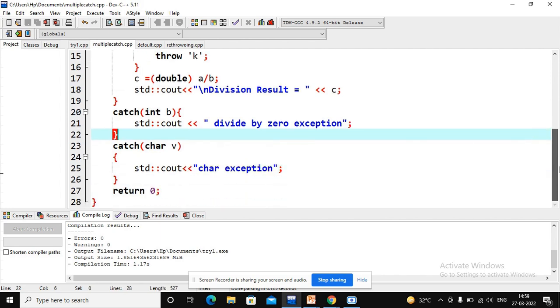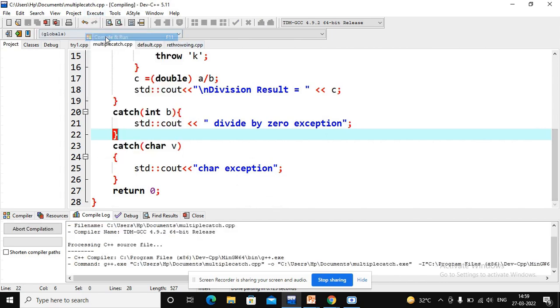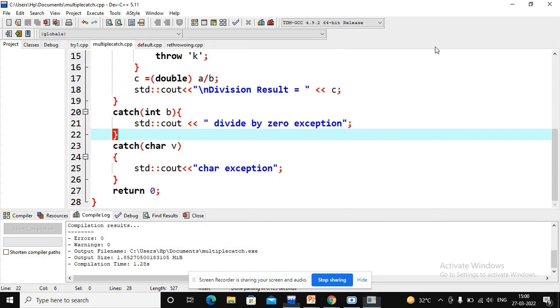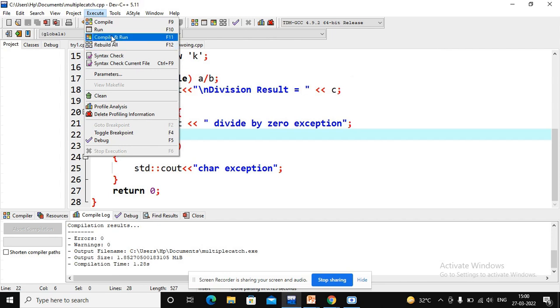Let's see the execution. It asks for two values. First value I am entering 10, second value 5. The result is here, the division result. Now I am checking another exception, division by 0.